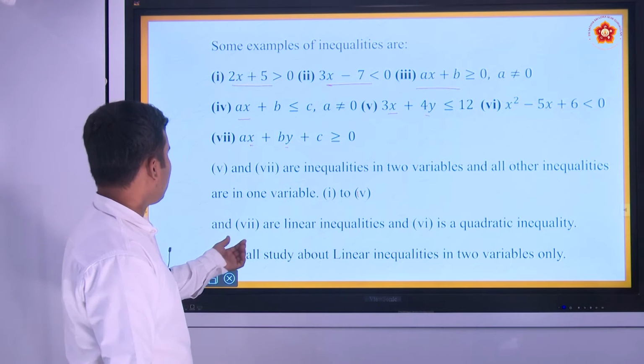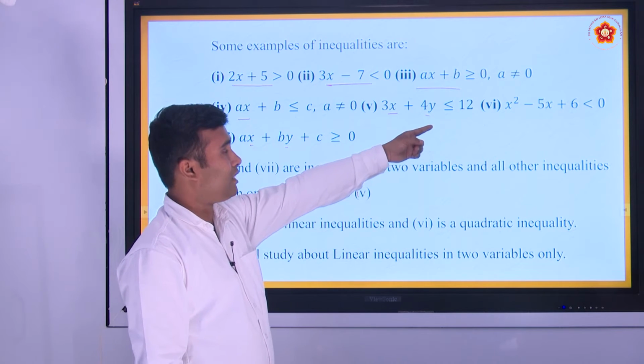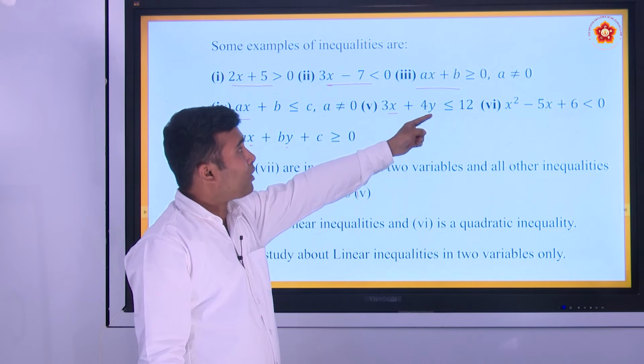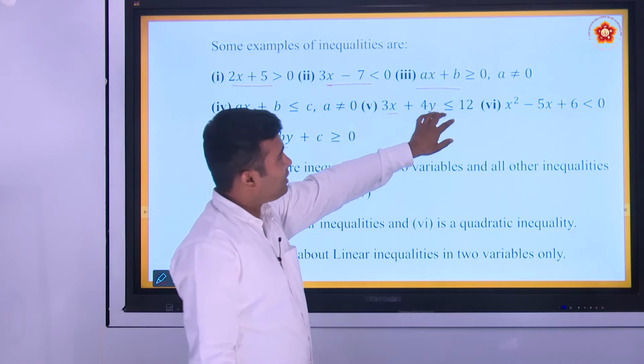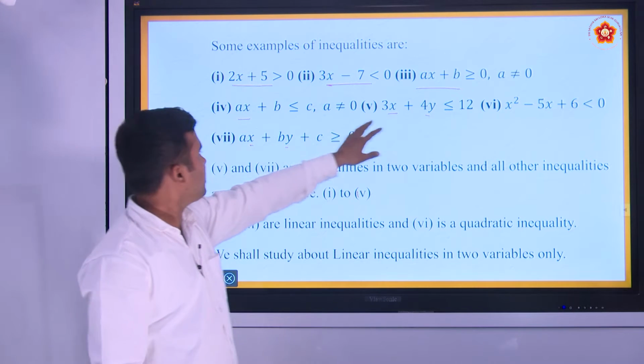And example number 6 is a quadratic inequation. These are linear because the variables have degree 1, except this one.